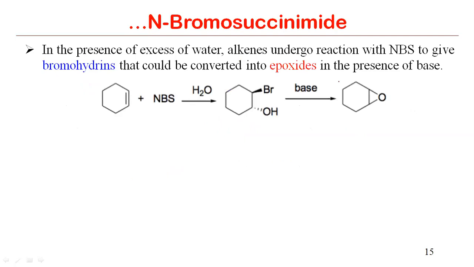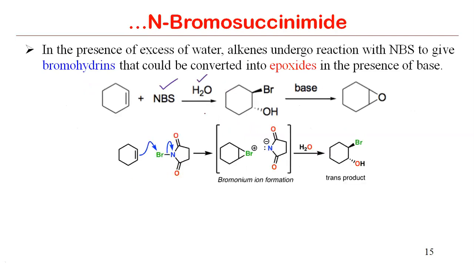So the second example, when we are treating this with NBS and water, then what will happen? The first step is of course the attack of this alkene on this bromine, giving rise to the bromonium ion. So this will be the first step. And once we are treating with water, it is understood that this water will attack from the opposite face of this bromonium ion, and it will open the ring. So we will get this trans product.